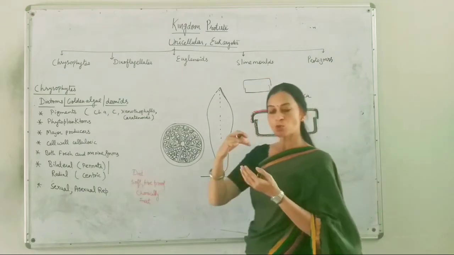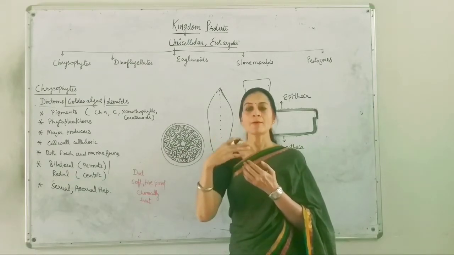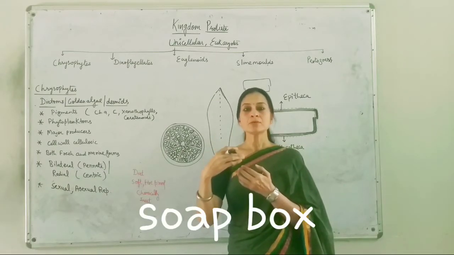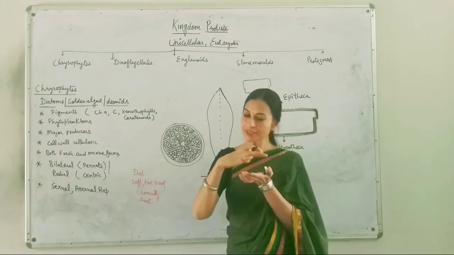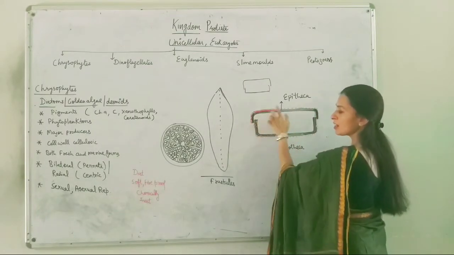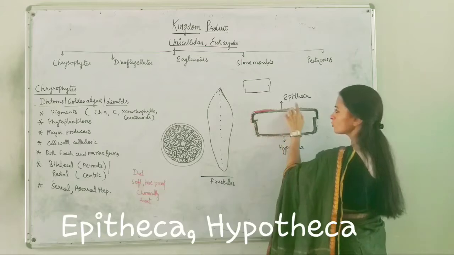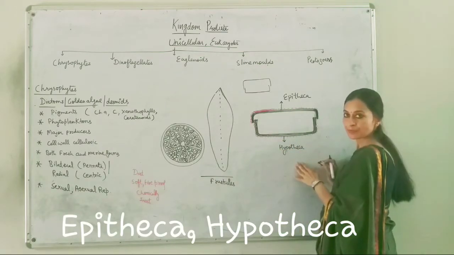The flaps of the cell wall are placed over each other like a soap box, which has a cover over it. This is the lower cell wall and this is the upper cell wall. The upper cell wall is known as epitheca and the lower cell wall is known as hypotheca.